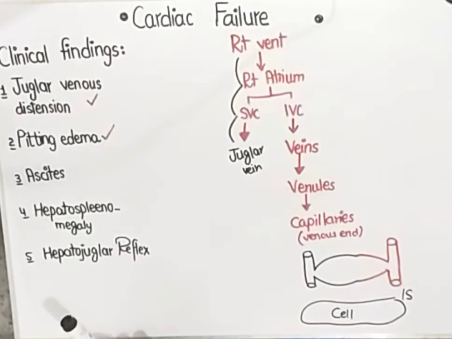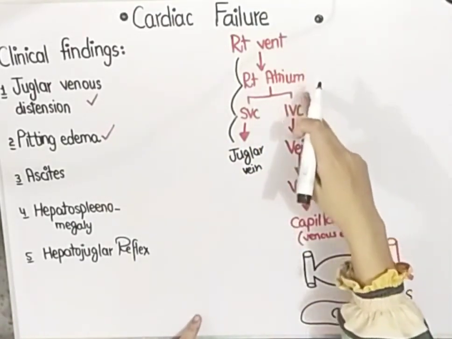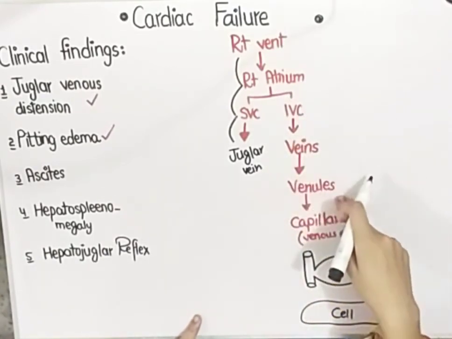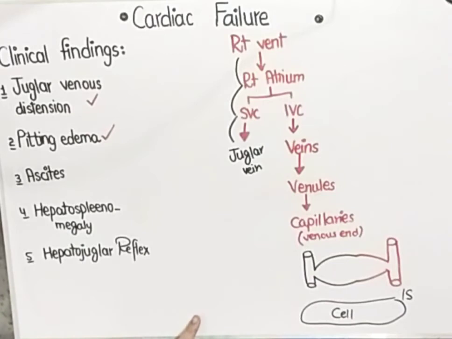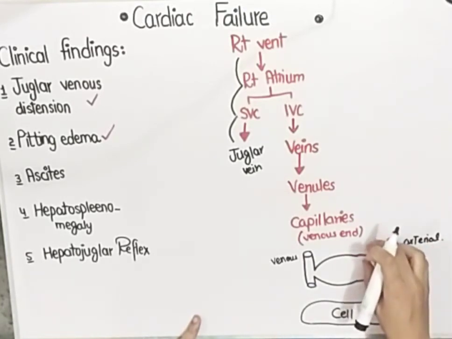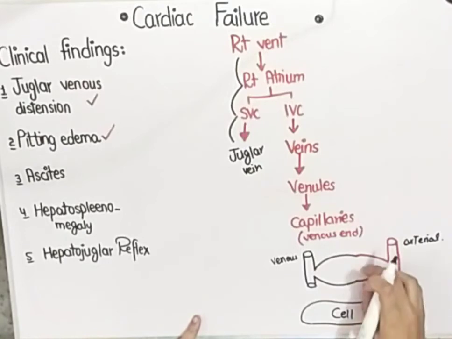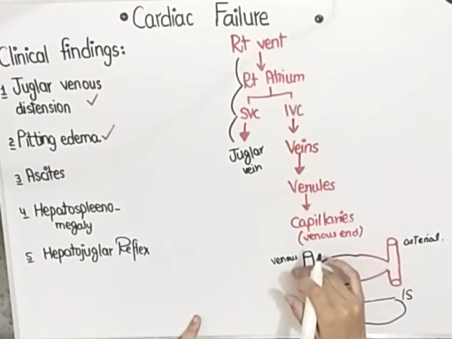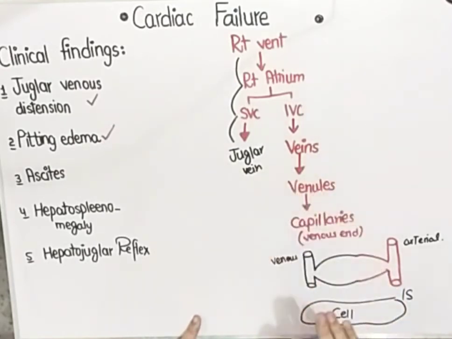What happens is that blood backflows from the right ventricle to the right atrium, from the right atrium to the inferior vena cava, from the inferior vena cava to veins, veins to venules, and venules to the venous end of capillaries. You know that a capillary has two ends. Suppose this is the venous end of the capillary and this is the arterial end. This end receives oxygenated blood. The oxygen and nutrients get exchanged between the capillary and the tissue, and the deoxygenated blood then goes into the venules, then into veins, and from veins into the inferior vena cava and so on.